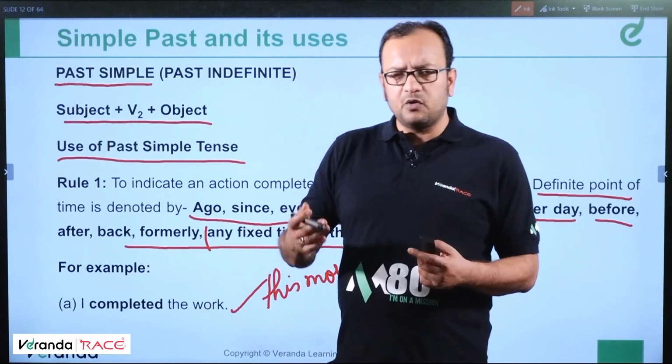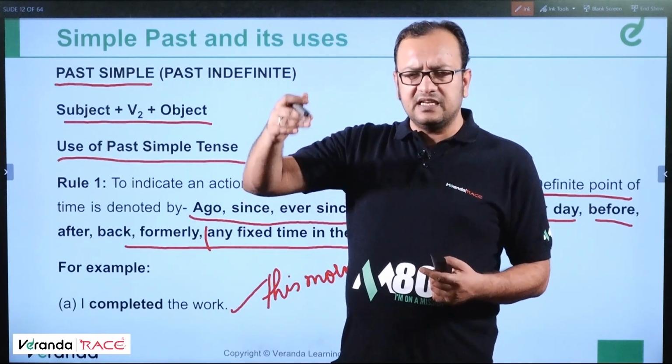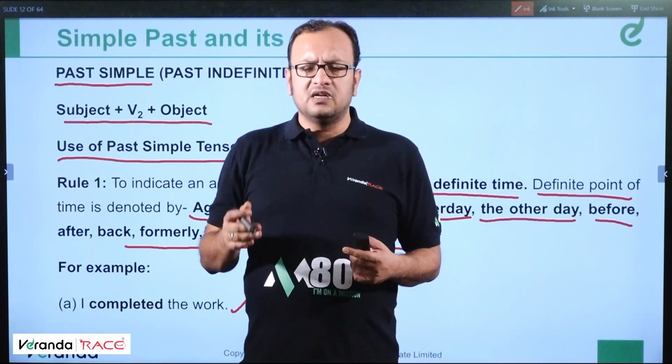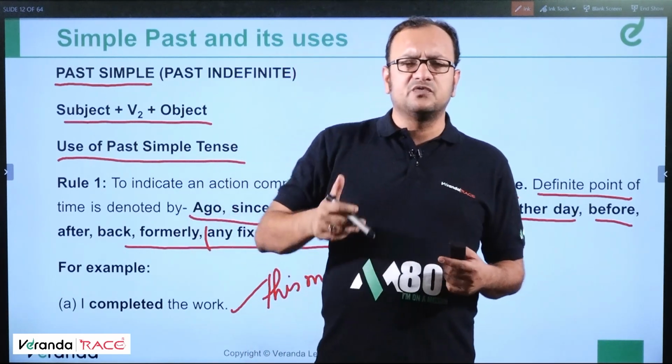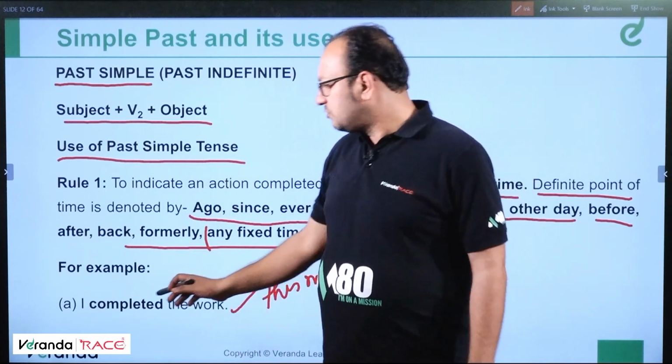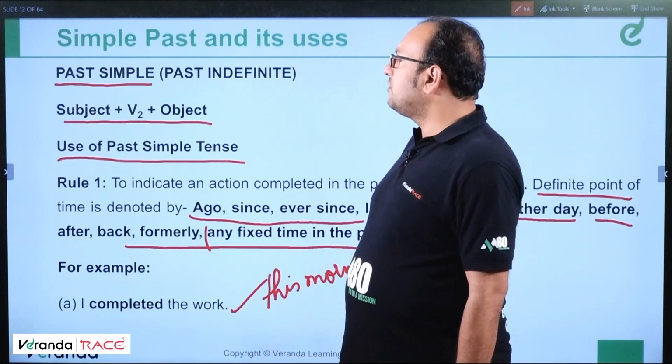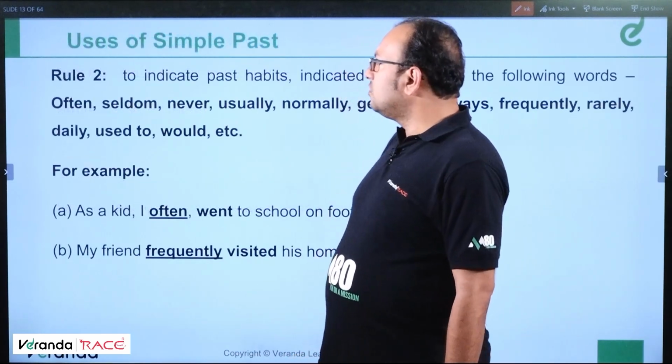This morning means the morning that has passed away, since it's in the evening that we're talking about. I did this work in the morning. I completed this work this morning. So this sentence will be in simple past. Clear? Moving ahead. Rule number 2.